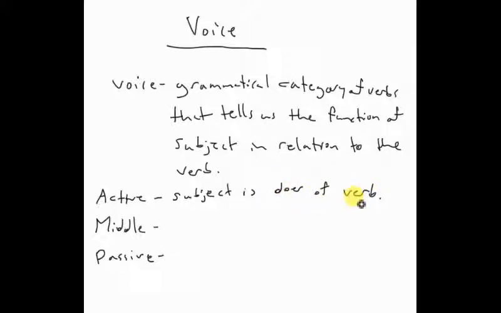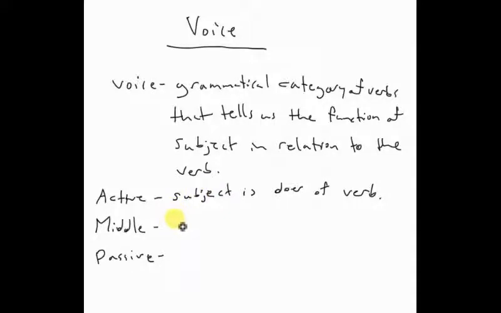So we already know that. We can say John kicks the ball. John is kicking, he's doing the action of kicking. And the ball is the direct object.